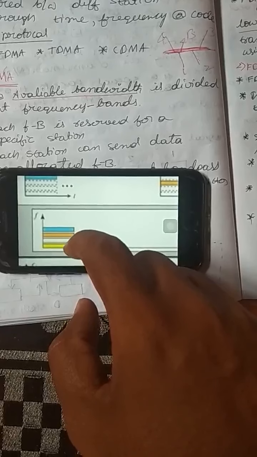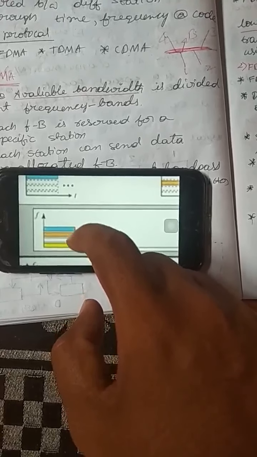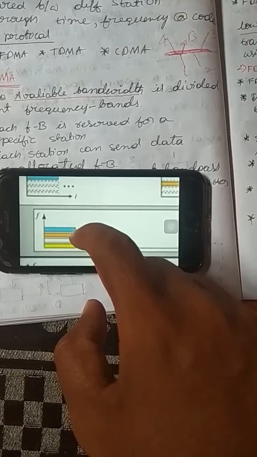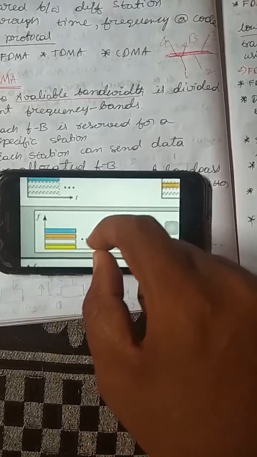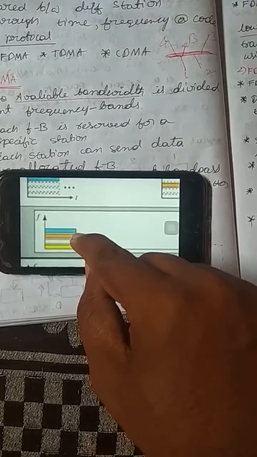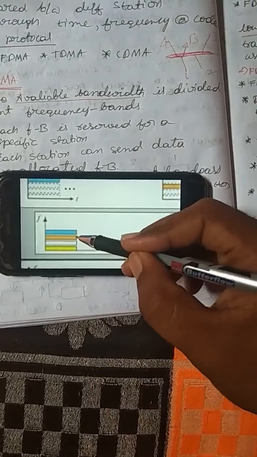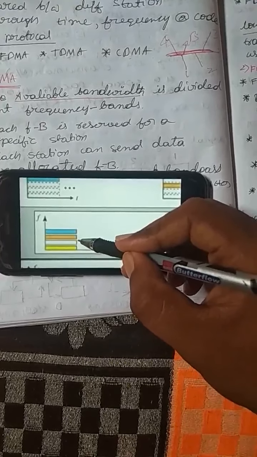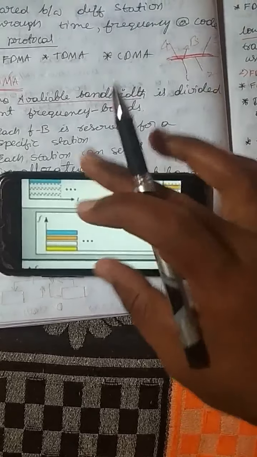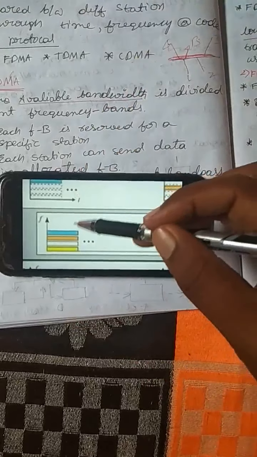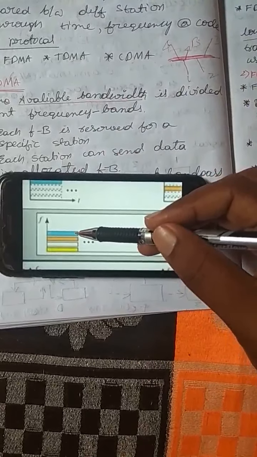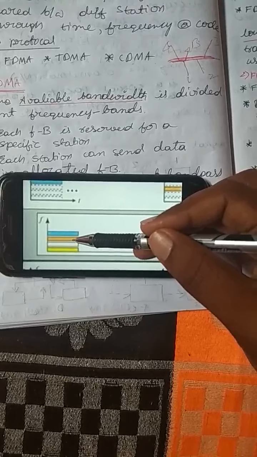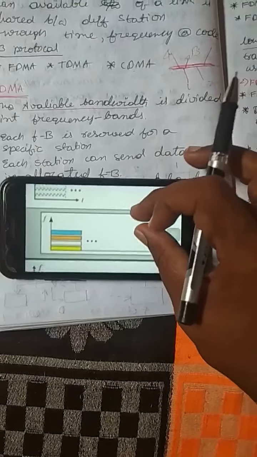To separate one frequency band from another, we are using a small band that is called the guard band. This is a guard band, 1 2 3. 3 guard bands are there, to separate one frequency band from another frequency band.